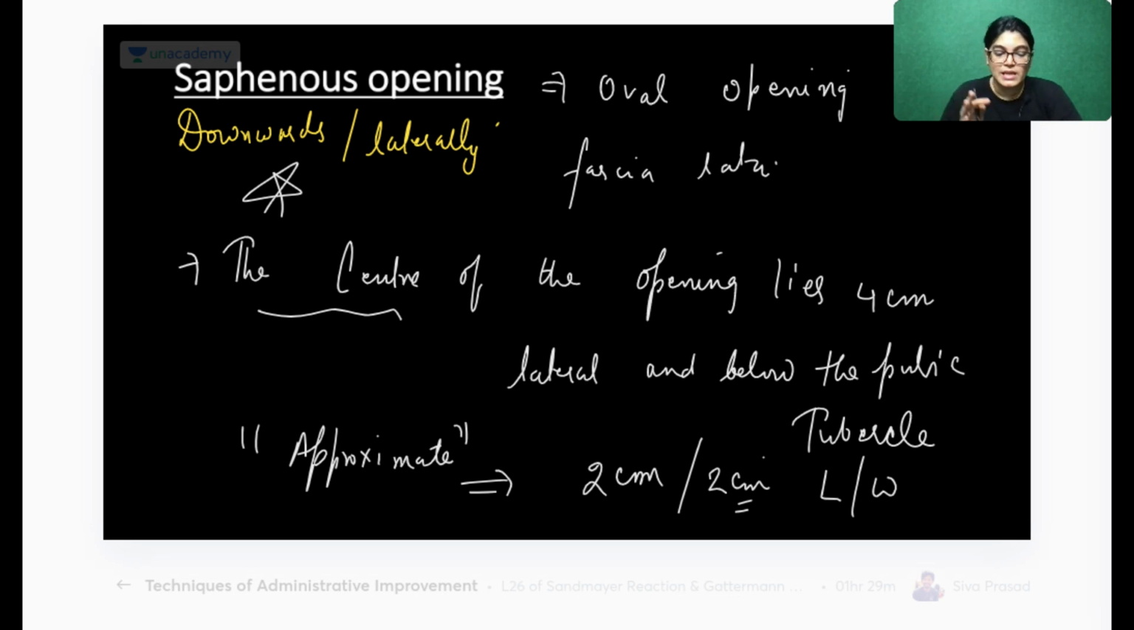The other important point which is asked in the viva examination: what is falciform margin? It is important. This was an MCQ which was also asked in the AIIMS entrance examination.